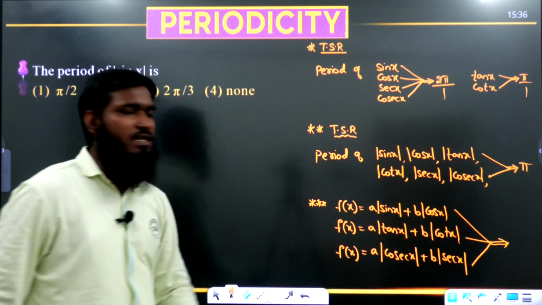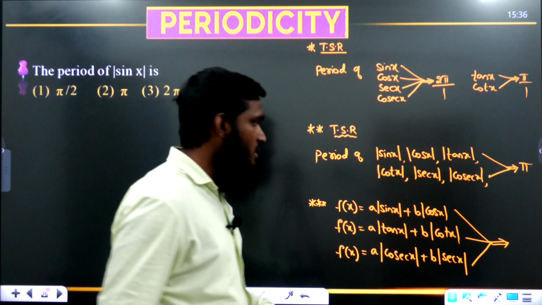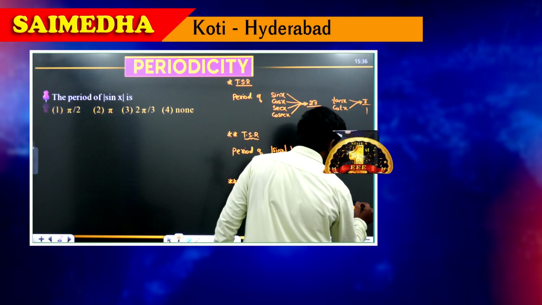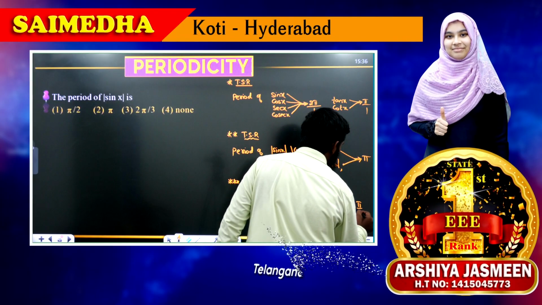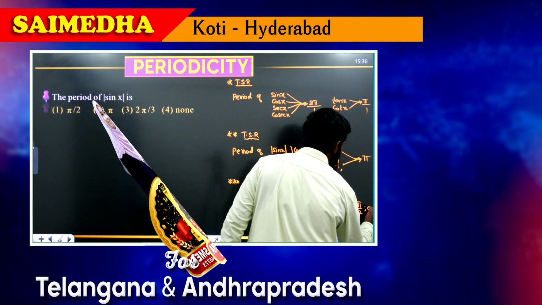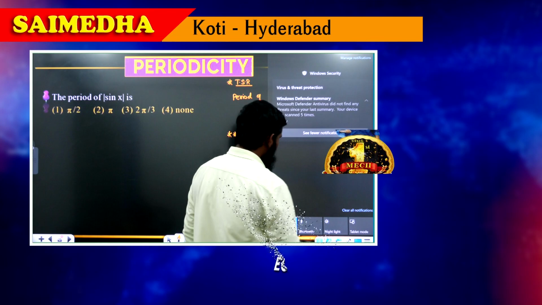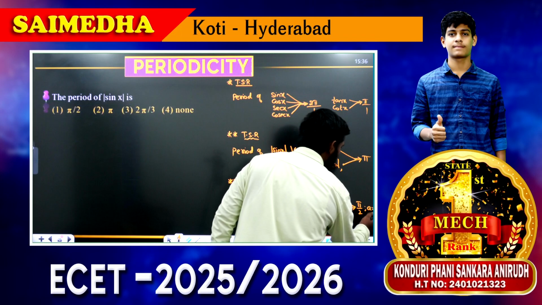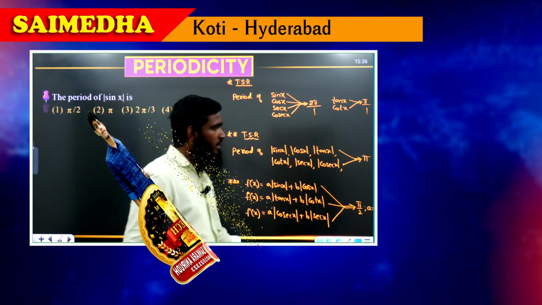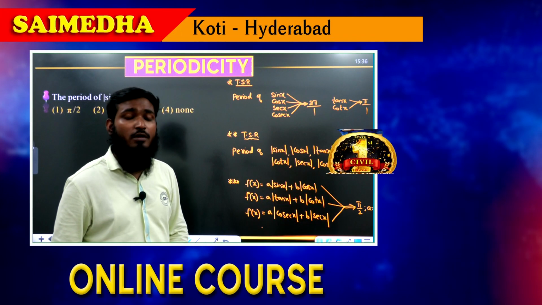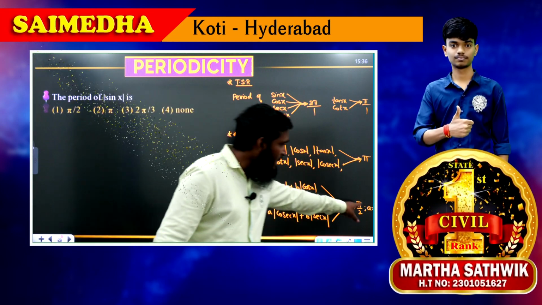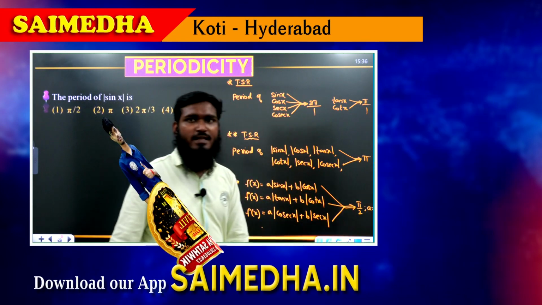So whenever we have this type of combination of modulus functions, what do we have to remember? The period is equal to pi by 2. But what is the condition here? You can see this part. A should be equal to B. If A is equal to B, then we have to write the answer as pi by 2.